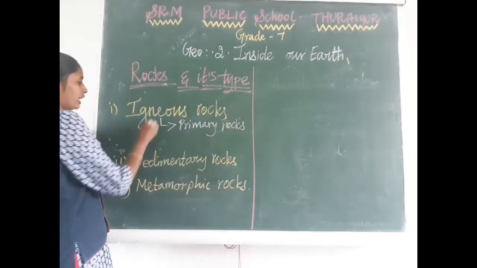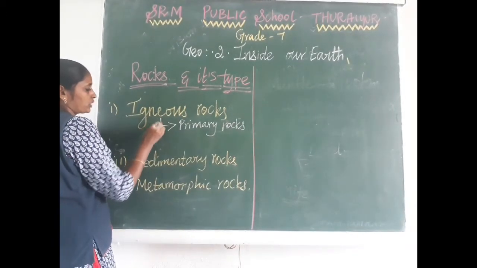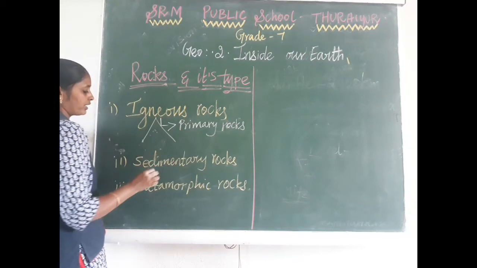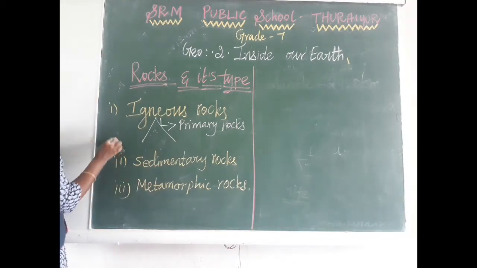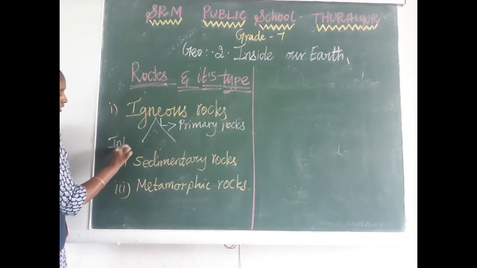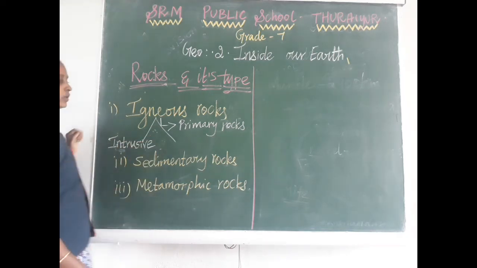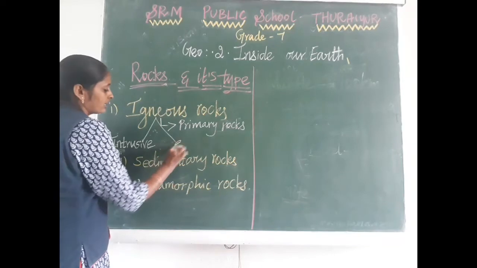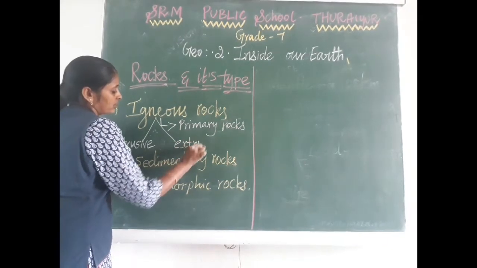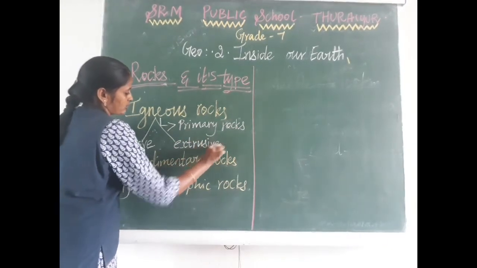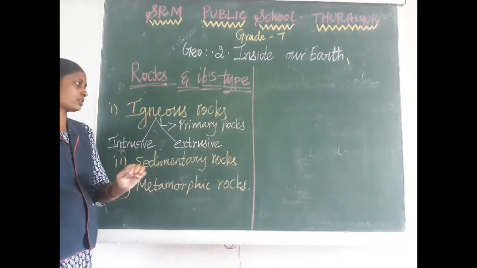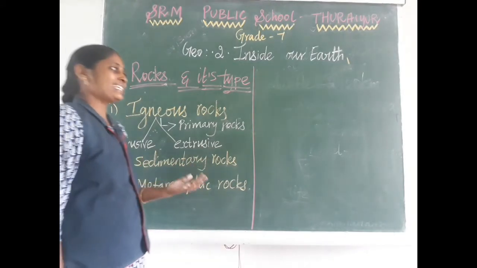We can divide igneous rocks into two categories: one is intrusive igneous rocks, and the other is extrusive igneous rocks.